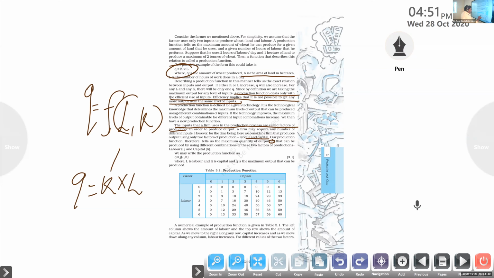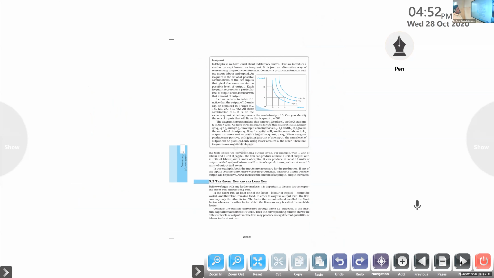For 50 output, the number of capital is 4 and the number of labor is also 4. Is that correct? Yes. So that is 50. This is a question for us to find out.